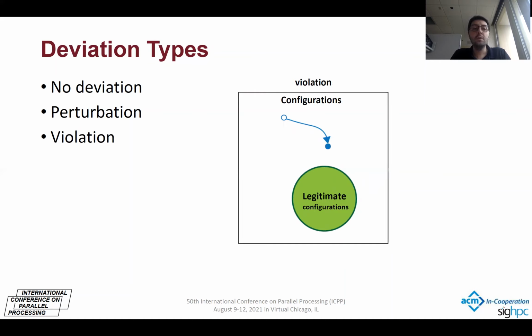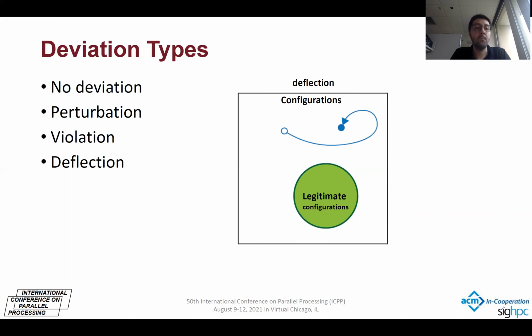The second type is violation. Violation means that during convergence, some of the agents may prefer to not execute their actions. So the system may stop in an illegitimate configuration because none of those enabled rules is executed.